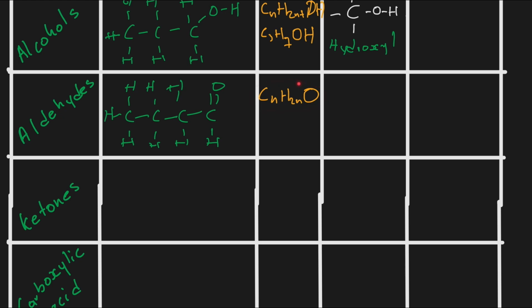Now, if we wanted to find the chemical formula of the following, we will substitute the number of carbons we have. In this case, we have 4 carbons. So the number of hydrogens will be 2 times 4, which is 8. And then we put that oxygen. Now, if we count to check how many hydrogens we have: 1, 2, 3, 4, 5, 6, 7, 8, which is correct.